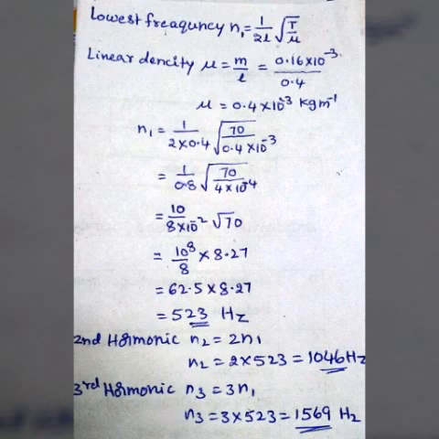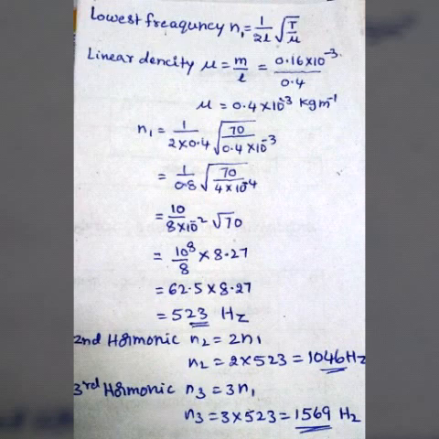So 1 by 10 power minus 2 is 10 square. So we get 10 cube by 8 into root of 70, value 8.27. So 10 power 3 by 8 is 62.5 into 8.27 is 523 hertz.